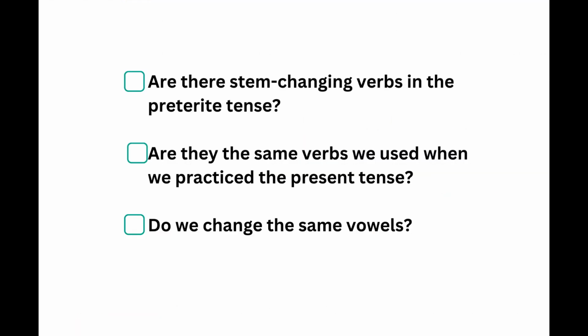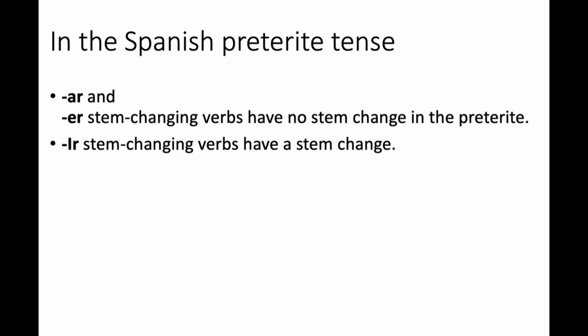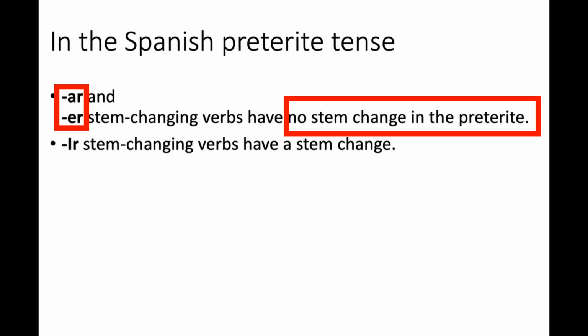So the question is, what happens now in the preterite tense? Do we have stem changing verbs? And do they change everywhere? And what exactly changes? Okay, so first thing to know is that from that list of stem changing verbs that we just saw on the pages that I showed, any verbs that end in AR and ER that were in the stem changing groups, we don't have to worry about those in the preterite tense.